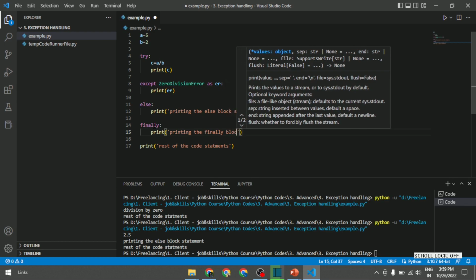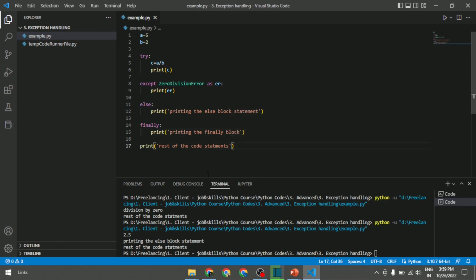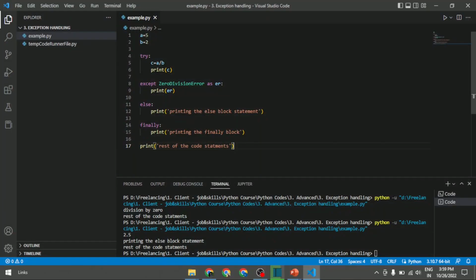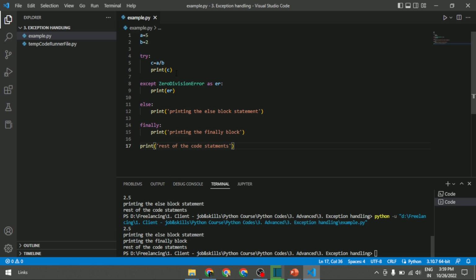finally block. This block will get executed irrespective of whether there is an exception or not. It will get printed even if you didn't find any exceptional errors, or if you face any exception errors. This block doesn't care, and it will print it. That's it. So when I run this, I will get an output like this.